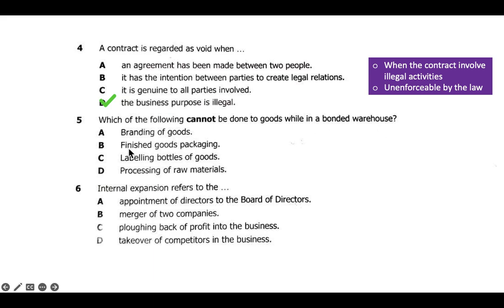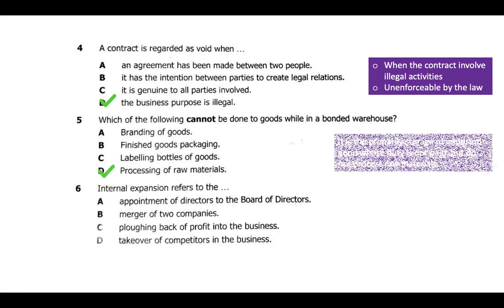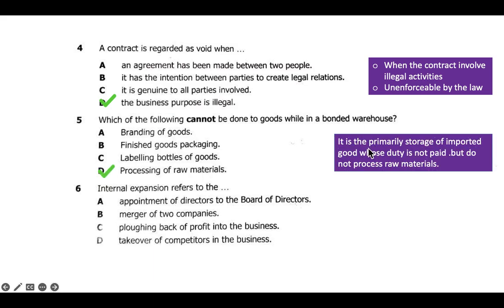Finished goods can be packed in the warehouse. Labeling of bottles of goods can be done, but there is no processing of materials. So we can say it is primary storage for imported goods whose duty is not paid, but it does not process raw materials. That's what it does.